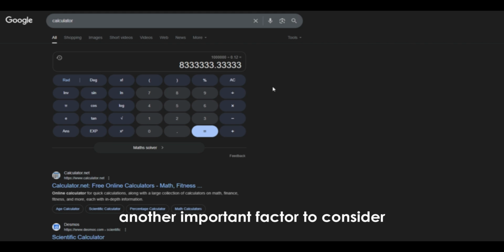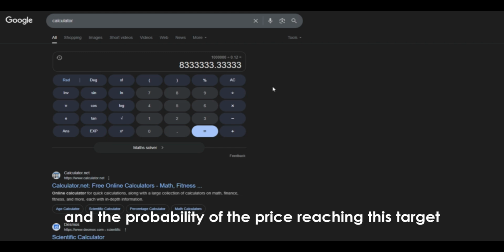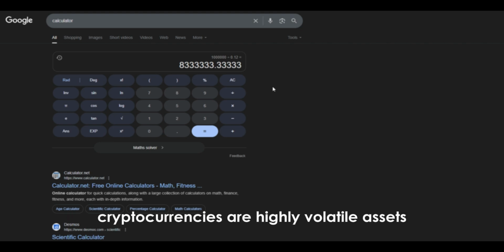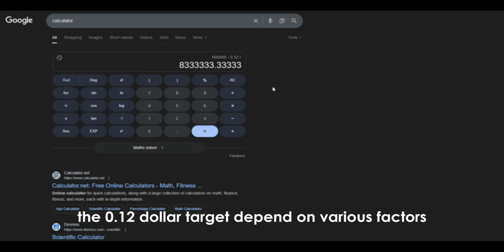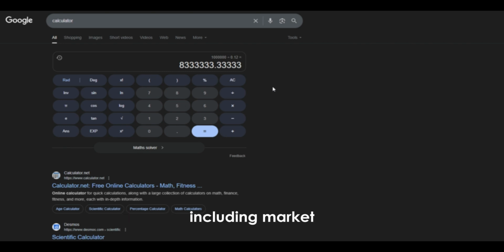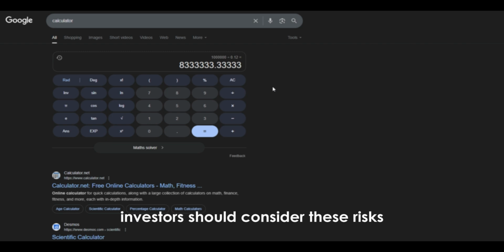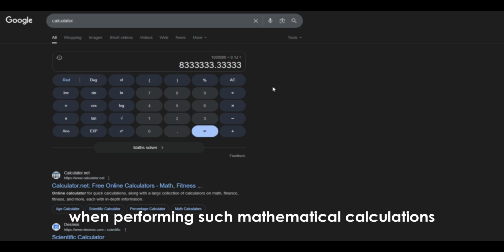Another important factor to consider is market conditions and the probability of the price reaching this target. Cryptocurrencies are highly volatile assets, so the time and likelihood of reaching the $0.12 target depend on various factors, including market demand, the exchanges where Zbcn is listed, liquidity, community support, and overall trends in the crypto market. Investors should consider these risks when performing such mathematical calculations.